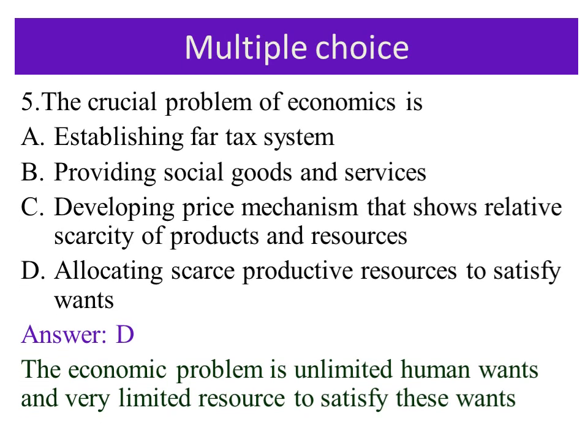The next question: the crucial problem of economics is: A. Establishing a fair tax system. B. Providing social goods and services. C. Developing price mechanisms that show the relative scarcity of products and resources. D. Allocating scarce productive resources to satisfy wants. As you see, the answer is D. The economic problem is unlimited human wants and very limited resources to satisfy these wants. So for this, we have to allocate scarce productive resources to satisfy these wants. This is the crucial problem in economics.